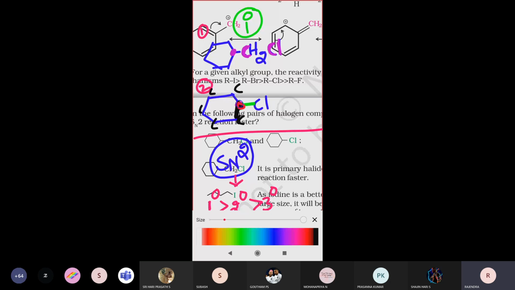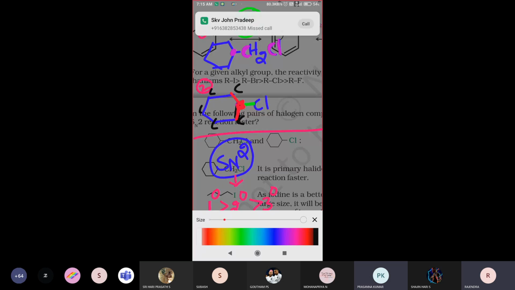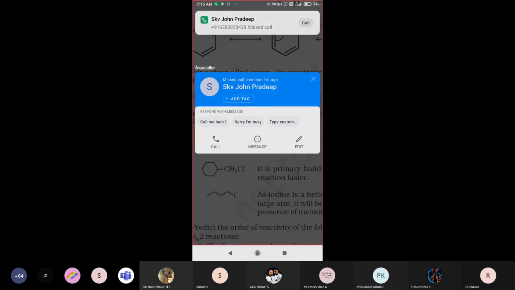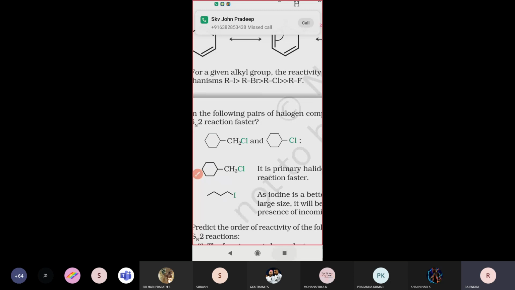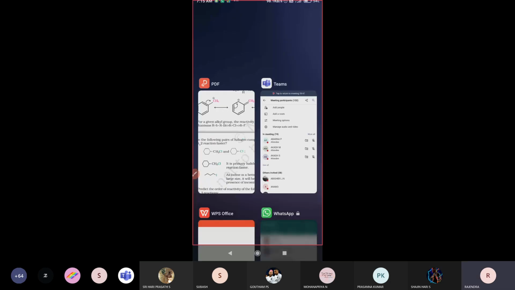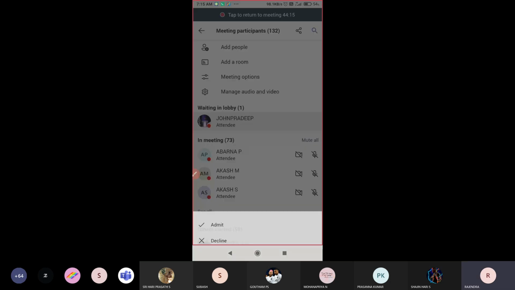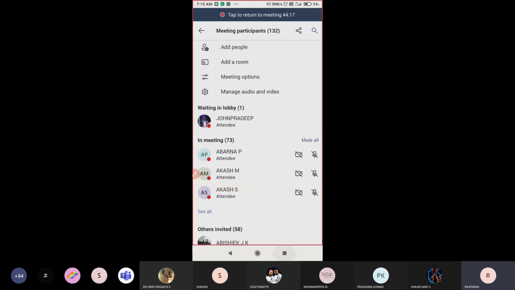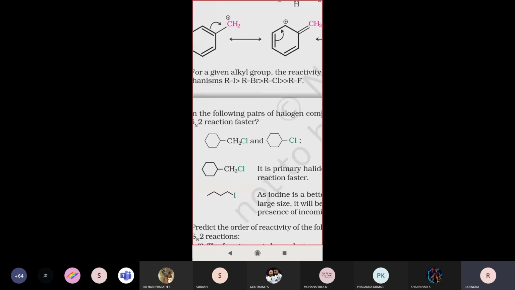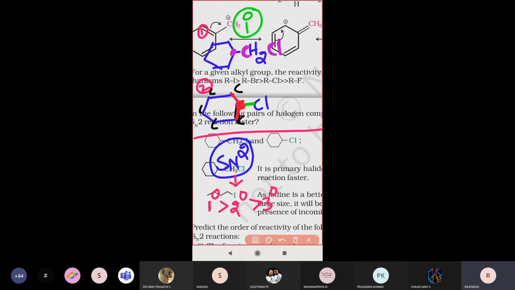This carbon atom, how many other carbon atoms are attached? One on this side and one on the other side. In total, how many carbon atoms are attached? Two. Two carbons attached means primary, secondary, or tertiary? Secondary alkyl halide, right?